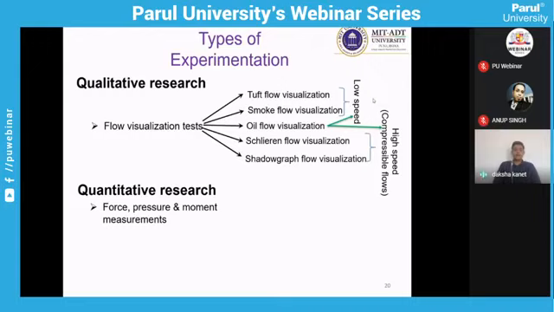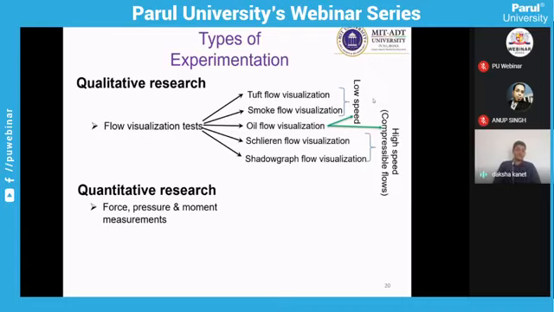Tuft flow and smoke flow can be easily used in subsonic or low speed, which gives you the flow phenomena over the body. Schlieren and shadowgraph techniques are commonly used to capture the shock waves in high speed flow. Oil flow can be used in both.